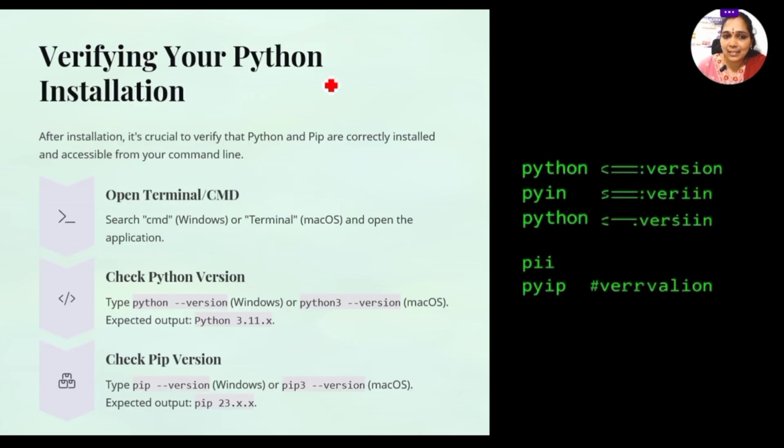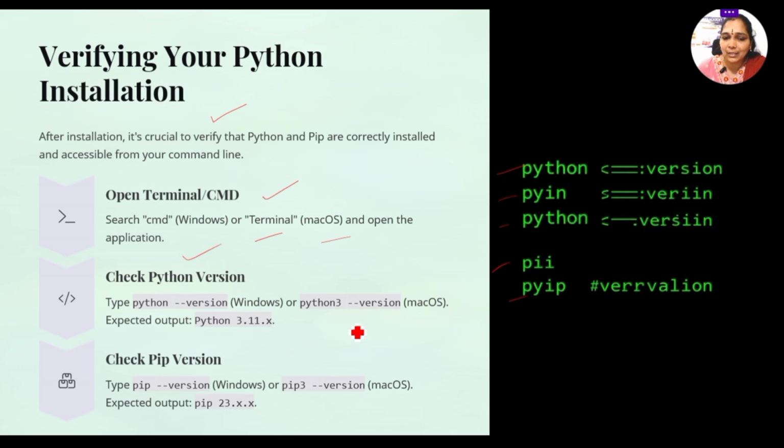Next, once it is done, check that your Python installation was successful. After installation, open the command prompt on Windows or the terminal on the Mac. You can use any version of Python.